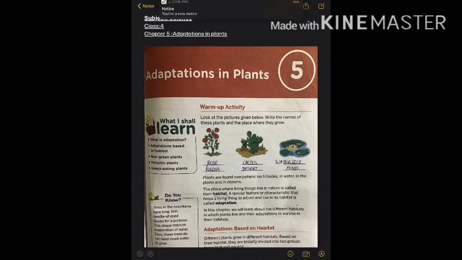Hello students, today we'll study adaptation in plants. Okay, this is for class 4 students. Let's begin the chapter. Let's begin it with a warm-up activity.